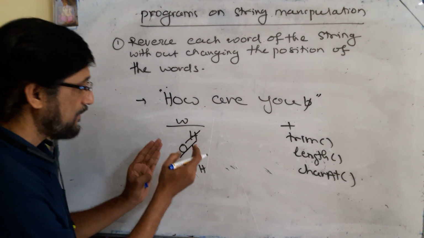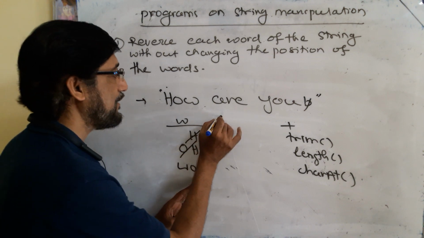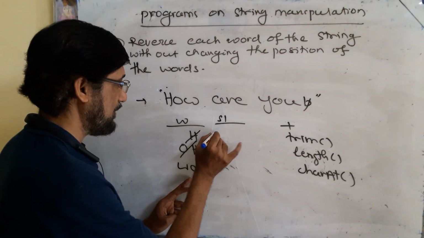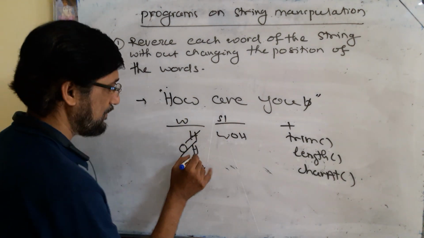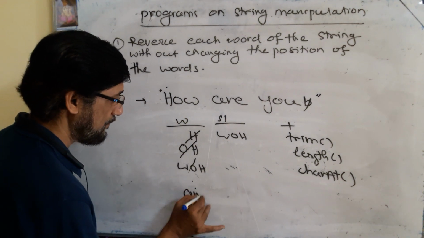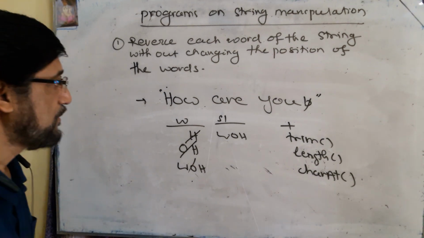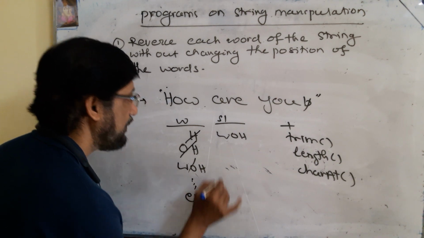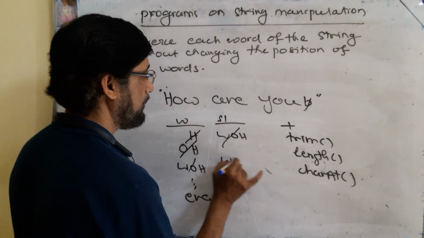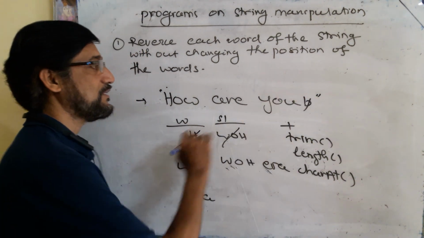Now what you have to do? WOH, you concat it in a new variable S1, so it is WOH. In the same manner, you select the next word, it will be reversed to ERA, and you concat it with S1, so it becomes WOHERA. So this is the logic.